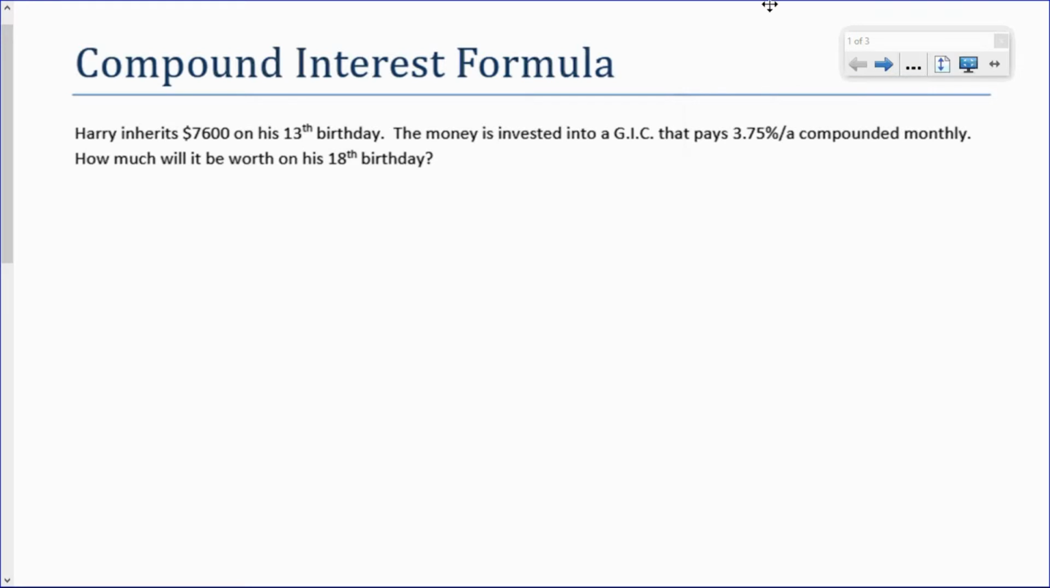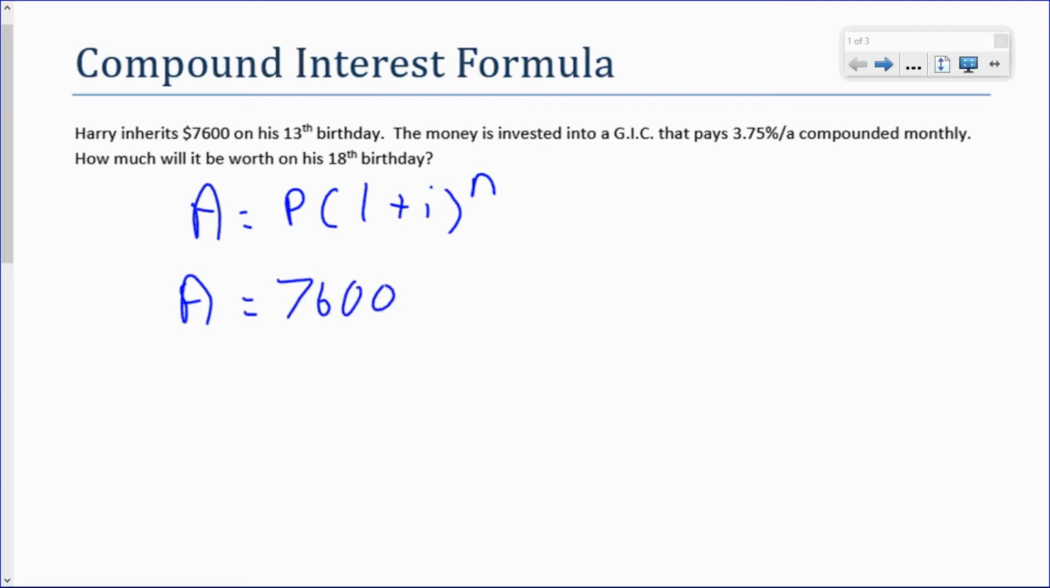We're going to start this lesson by revisiting the compound interest formula from last time. And in this example, we've got Harry, who has been lucky enough to have gotten some money, an inheritance. So in this case, if Harry is 13, then that money that he inherits would probably go into some type of savings account until his 18th birthday. And that's an example of where compound interest would come into play.